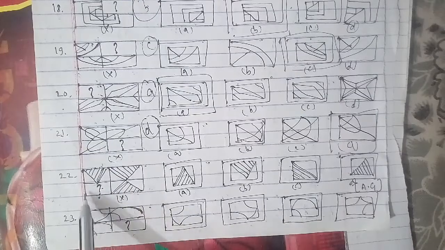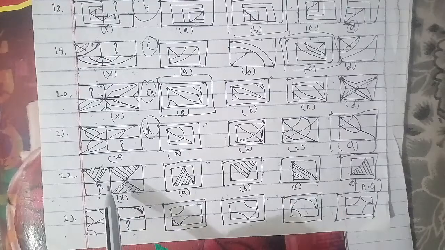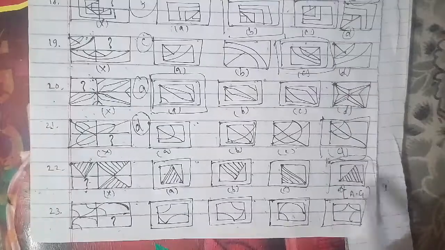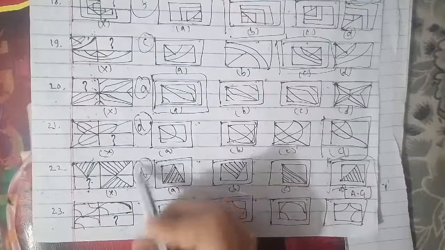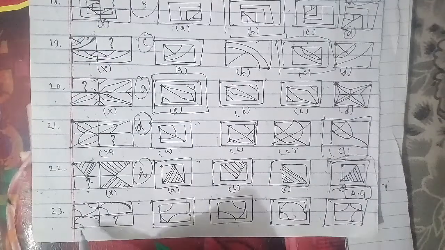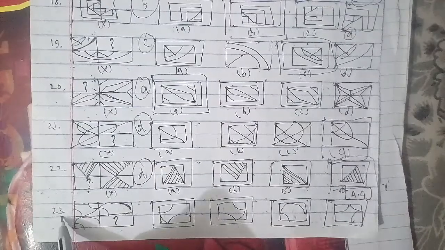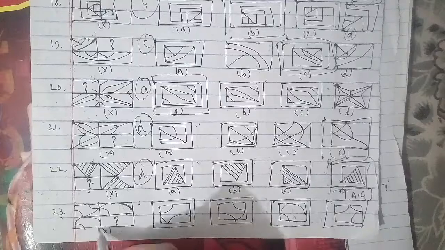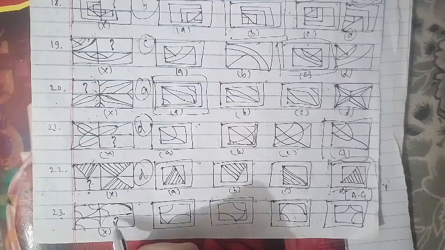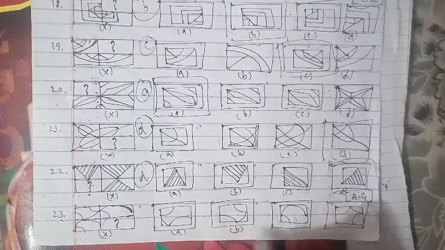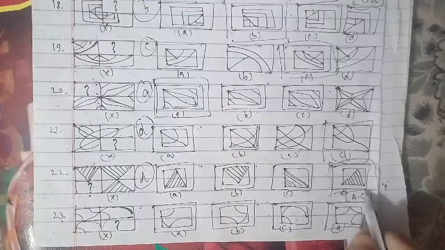Now we will go ahead with another one, your 23rd question of the session. This has been the cross figure, and this is the missing part of it. This is the figure A, B, C and D. This has been asked in your assistant grade question paper, and that is also an important one. To complete this particular figure, the B figure will be the right answer for this question as well.